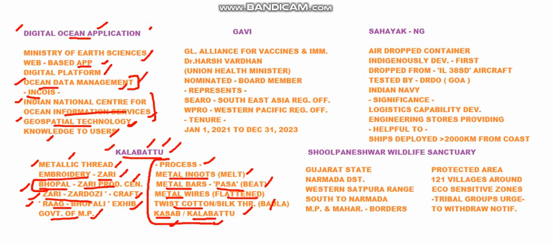The next topic is Gavi. So recently, due to COVID-19, in the wake of this particular thing, there is a collaboration of some alliance between countries that formed Gavi. So the full form of Gavi is Global Alliance for Vaccines and Immunization. So this is a very important thing in the wake of the present pandemic. So this is recently in news because our Union Health Minister Dr. Harshvardhan is nominated as one of the board members of Gavi. So he is going to represent 2 areas. One is SEARO, that is Southeast Asia Regional Office, and the next one is WPRO, Western Pacific Regional Office.